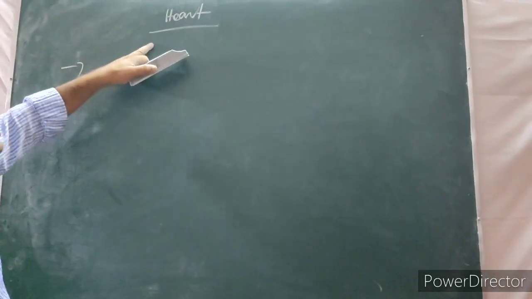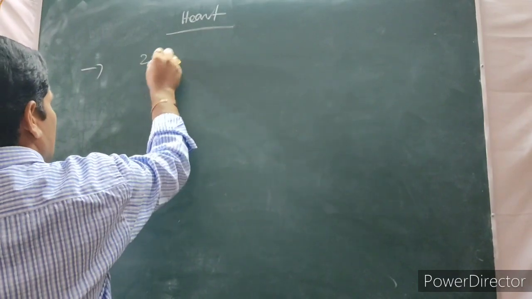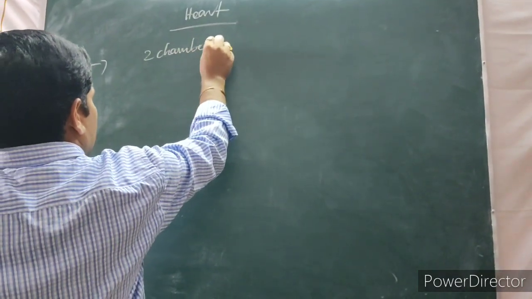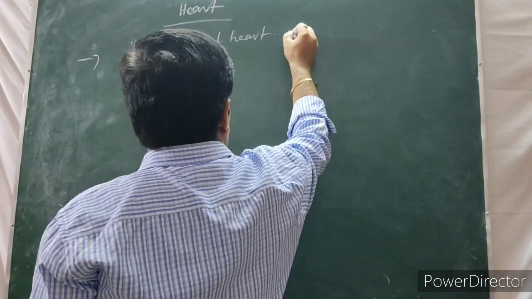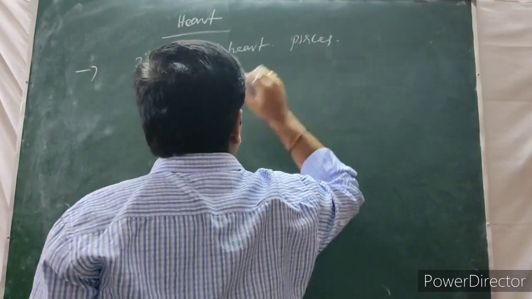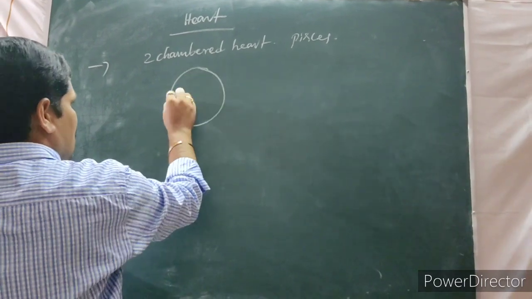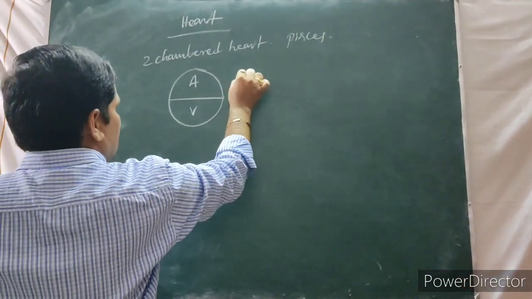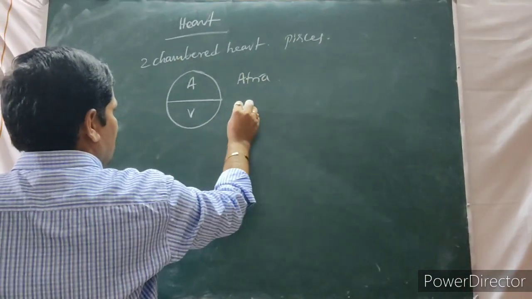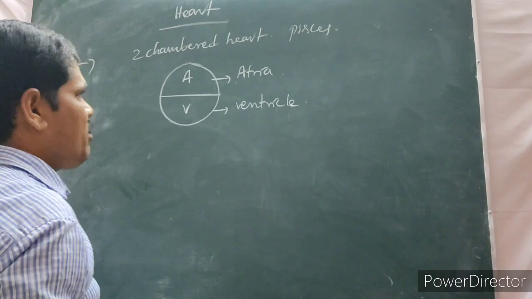Now we are going to discuss the next topic, the heart. In higher chordates, if you observe, a two-chambered heart is there. Two-chambered hearts are commonly observed in the Pisces. So what is that? The two chambers are: the heart is divided into the atria and the ventricle. Atria and ventricle. So these are the two-chambered heart.